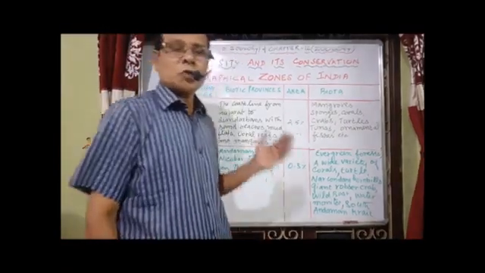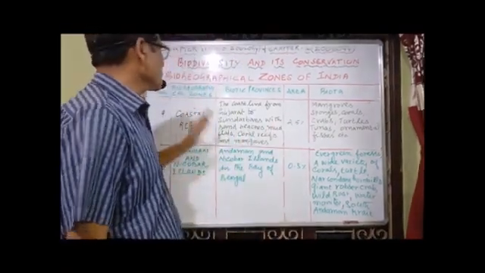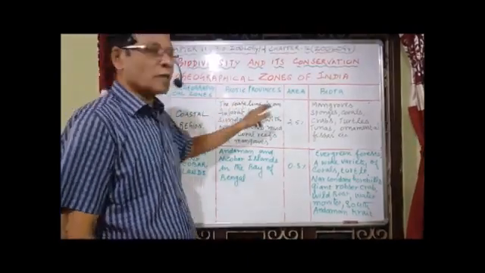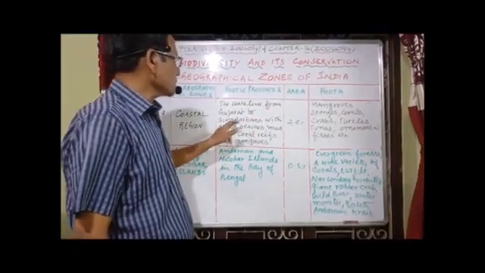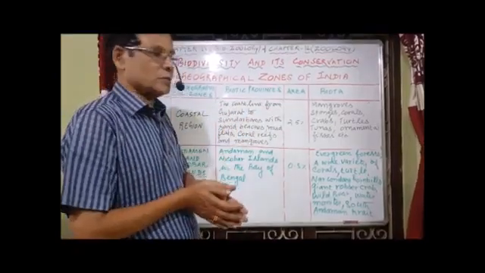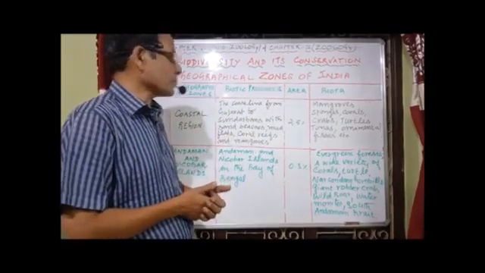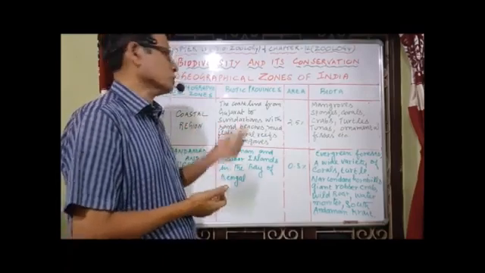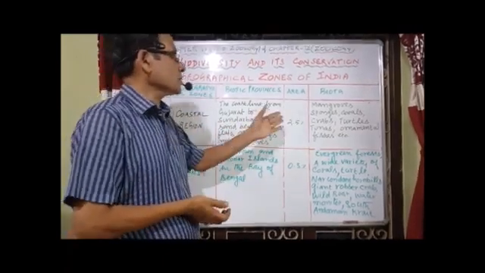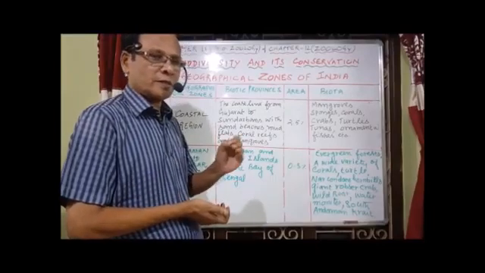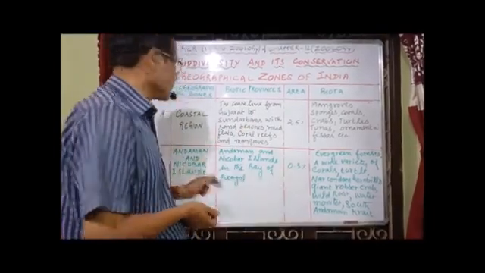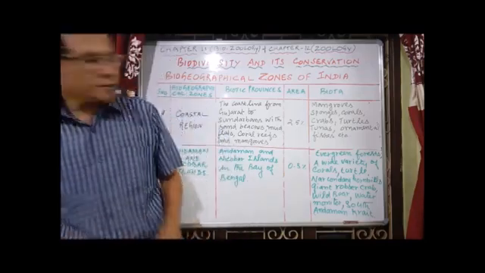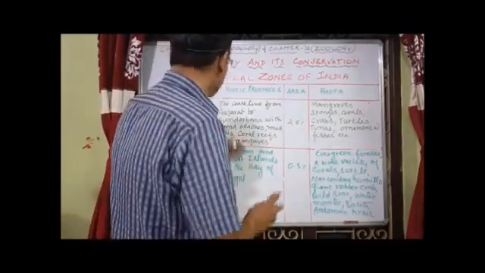Now the ninth biogeographical zone of India is the coastal region. The coastline from Gujarat to Sundarbans, with sandy beaches, mud flats, coral reefs and mangroves. These are the different types of habitats within this range. Area 2.5%. The least in area is Andaman and Nicobar Islands, and this is the second least.